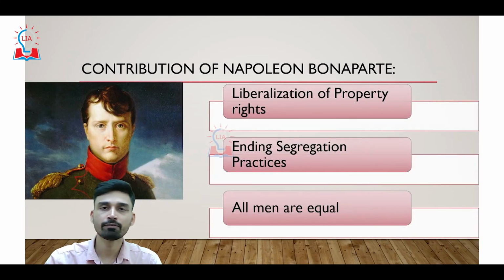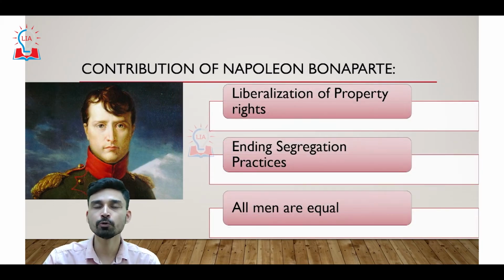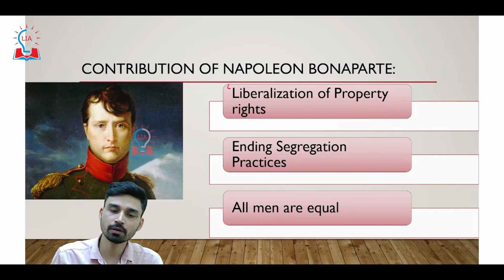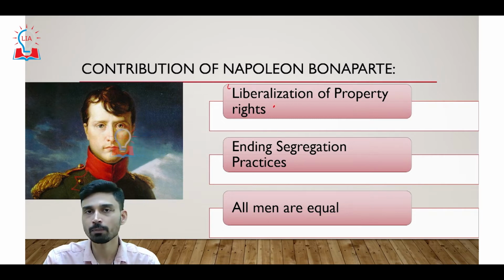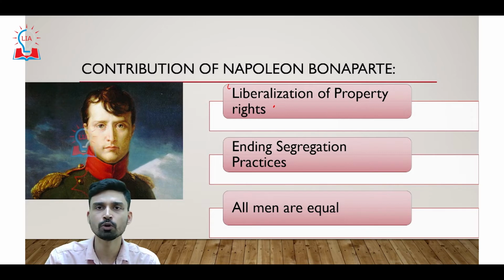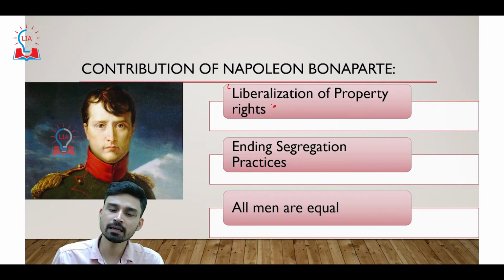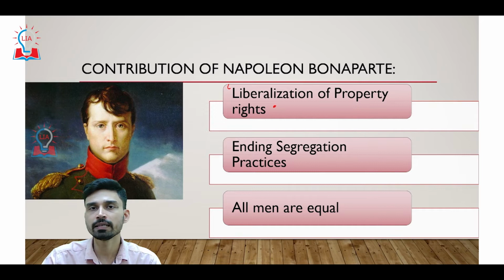Not only within French territory, his contribution can also be understood on the scale of the wider European continent. First of all, under the leadership of Napoleon Bonaparte, the French waged a lot of battles and engaged themselves in a lot of wars across the European continent. What happens in other countries, for example countries such as Germany, Switzerland, Austria, Liechtenstein, that were under the control of France for a certain period of time?